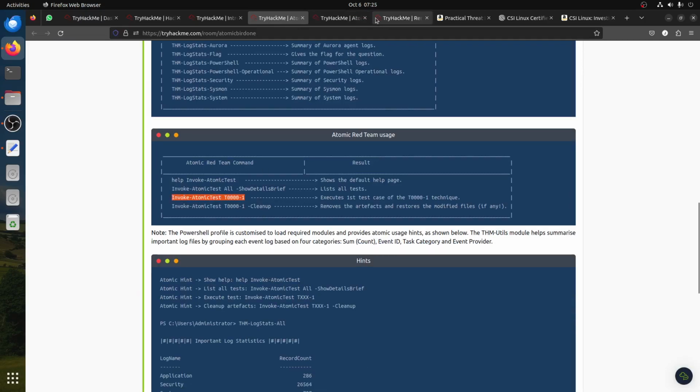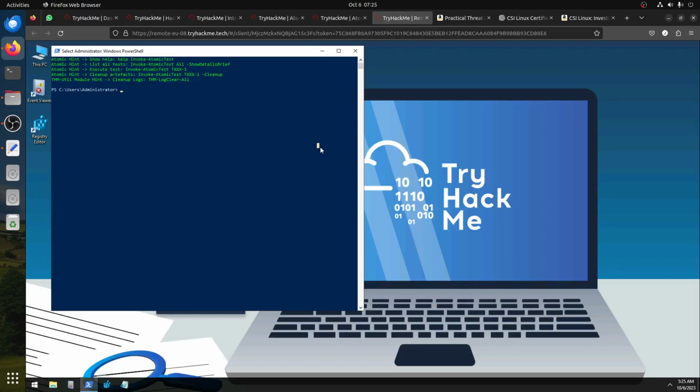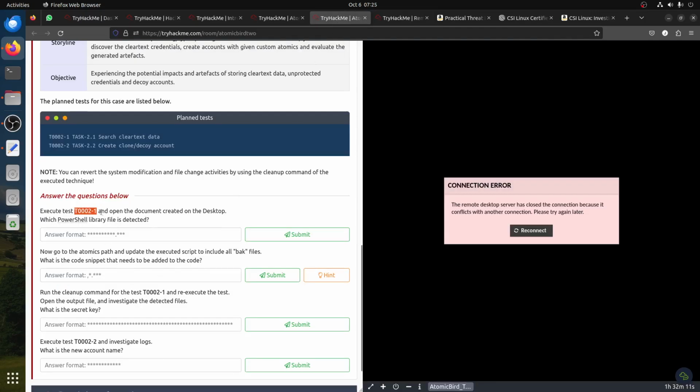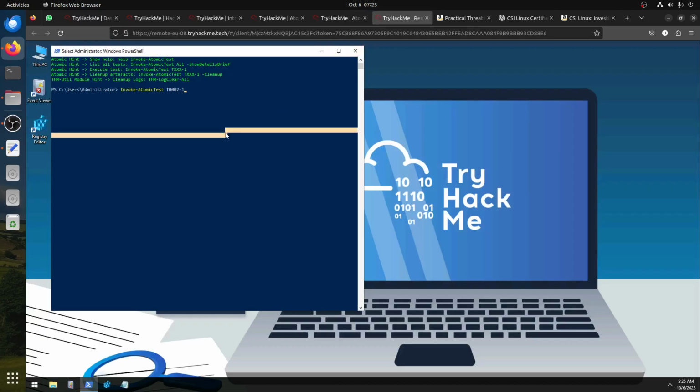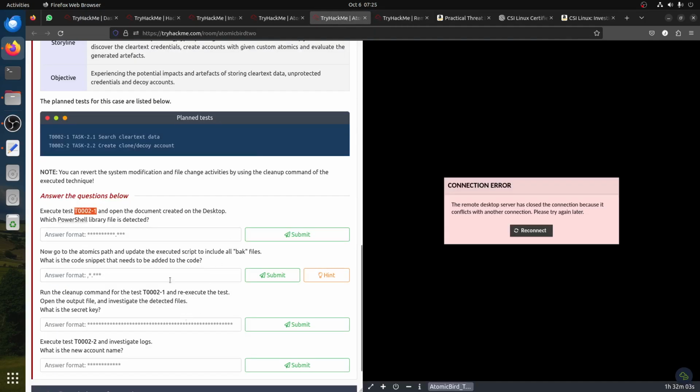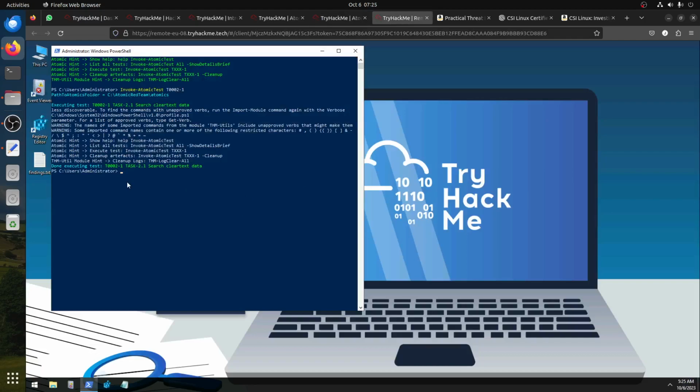Invoke-AtomicTest and the name of the test. So Invoke-AtomicTest T0002-1. Let me confirm exactly. It's 2-1. Now let it start. Okay, some PowerShell issues. So basically this one, what is it supposed to do? Which PowerShell library file is detected? Okay, this one is searching clear text data.